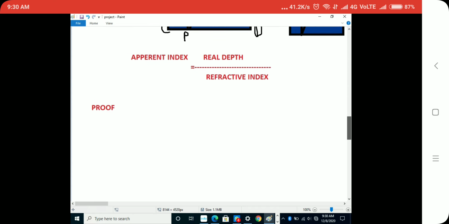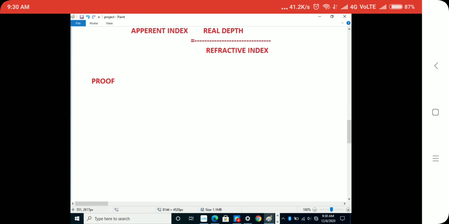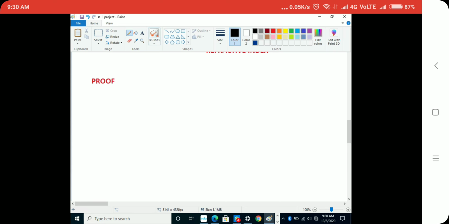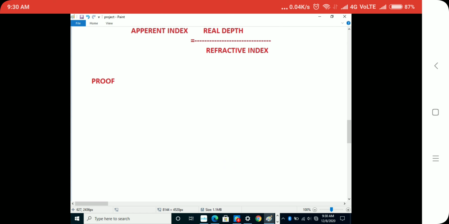So if there is a real depth, divided by the refractive index of the substance, that gives the apparent depth.